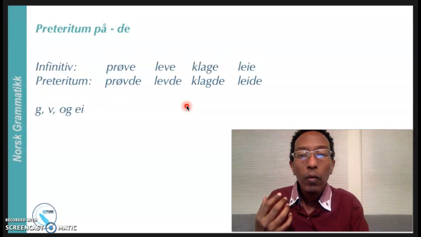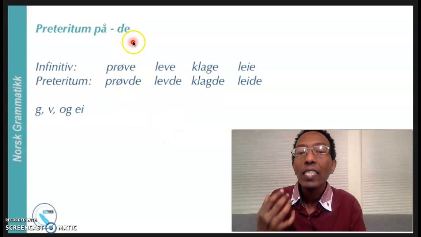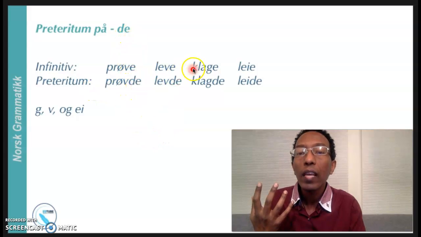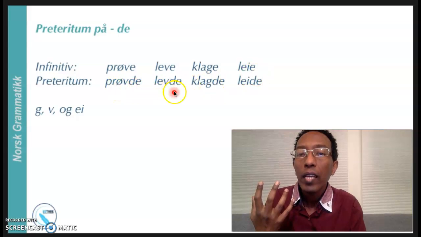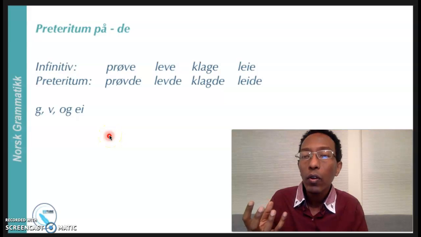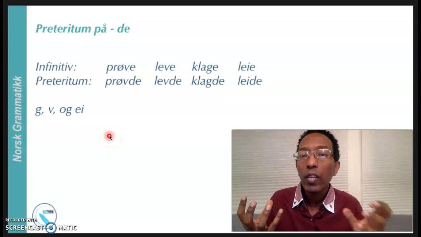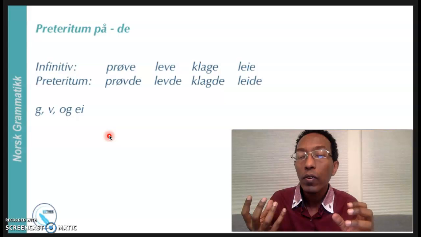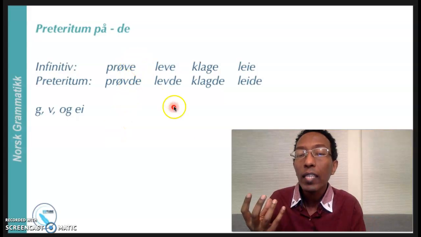And the other way of changing to past tense is by adding de. Infinitive: prøve, leve, klage, leie. Preteritum. So before e we have v, before e we have v, before e we have g, before e we have i. So prøvde, levde, klagde, leide. So g, v, and i are also the consonants before e. If we get these consonants before e, we can add de.